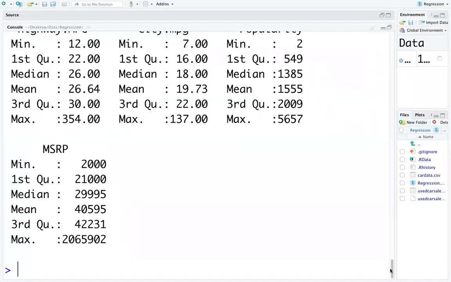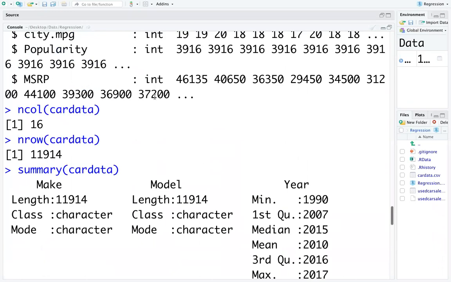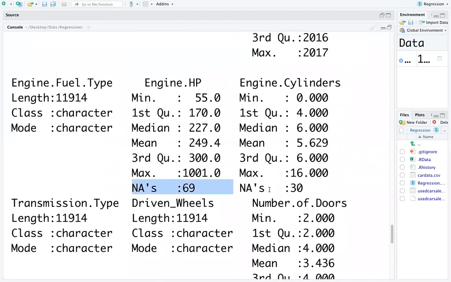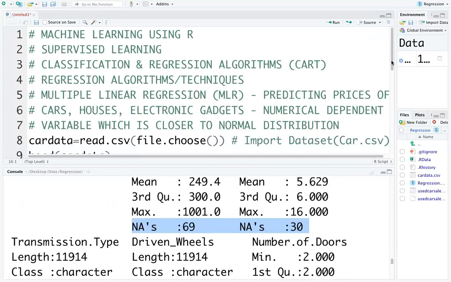See here, once you go to the summary output, you can see missing values: engine HP has 69 missing values and engine cylinders have 30 missing values. You can see it in the output. Go to the console: engine HP has missing values, engine cylinders have missing values, and the number of doors have missing values. It will be in the console.